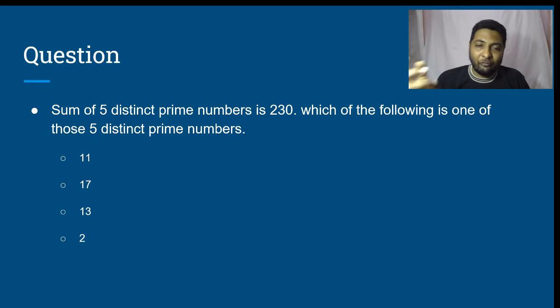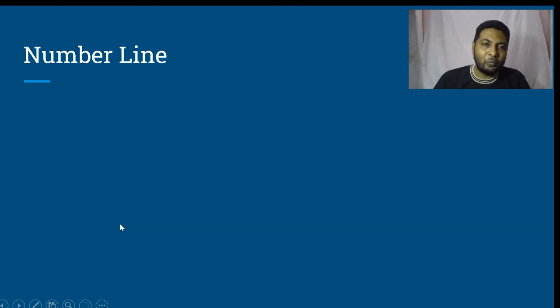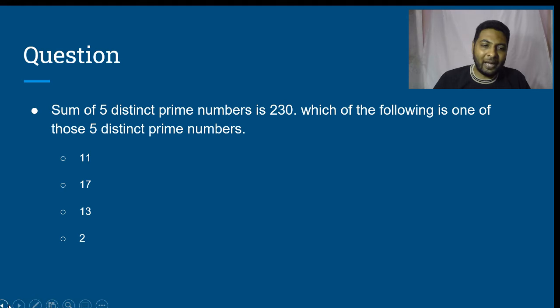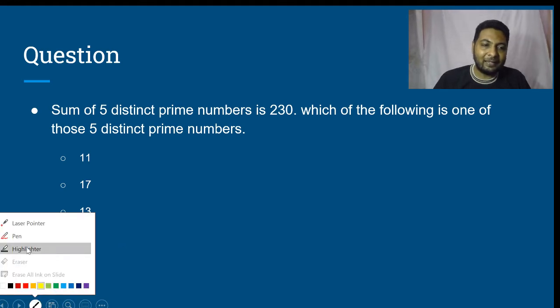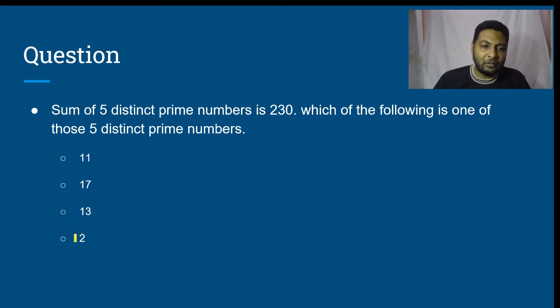No. Therefore, the only way to achieve a sum of 230, which is an even number, which is the sum of 5 distinct prime numbers, means one of those distinct primes has to be even and the remaining 4 have to be odd. Because one of those is even and it is prime, my answer to the question is 2. So the correct answer is 2.